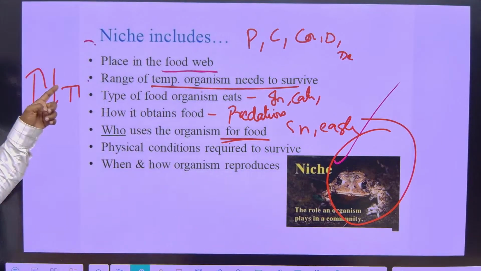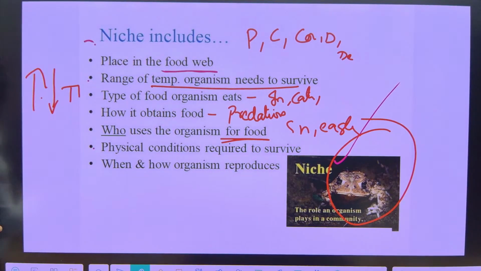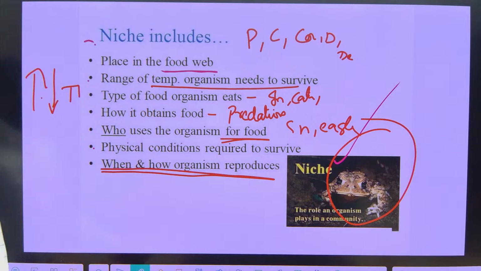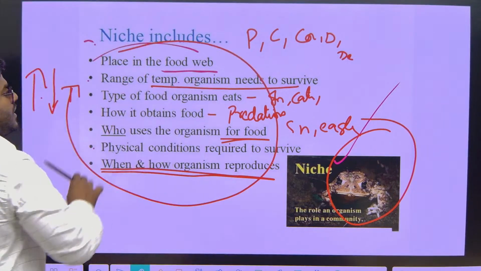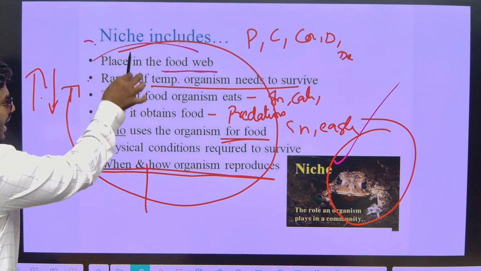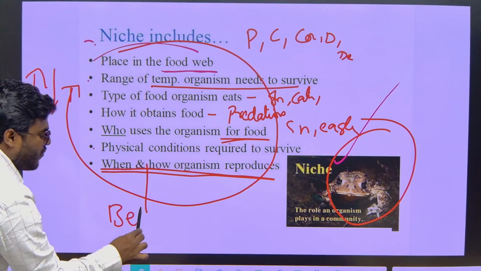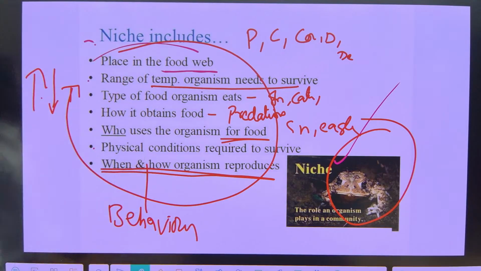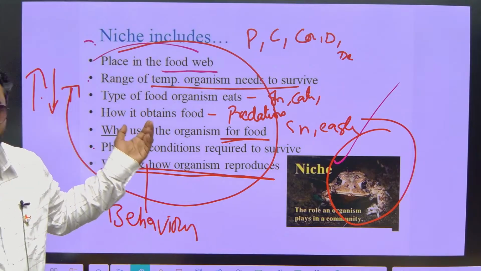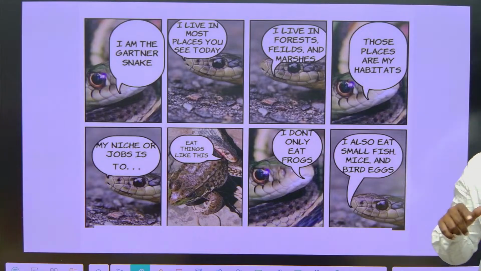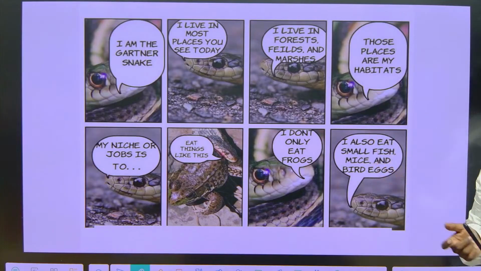That also comes under the niche. Physical conditions such as pH required to survive, and when and how the organism is reproduced, meaning the time. So all these parameters come under the niche. In simple words, can I say that all are generally influenced by behavior? Correct na? We will change all these conditions according to our behavior also. So in simple words, niche represents the fundamental role of an organism in its environment.